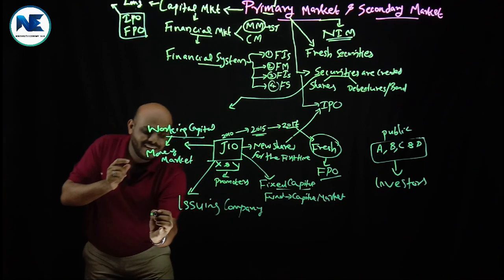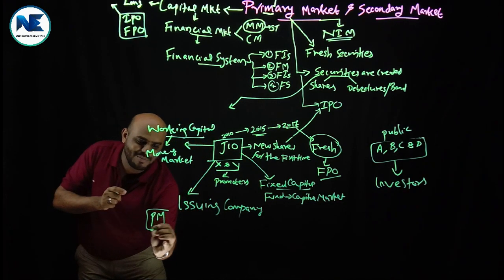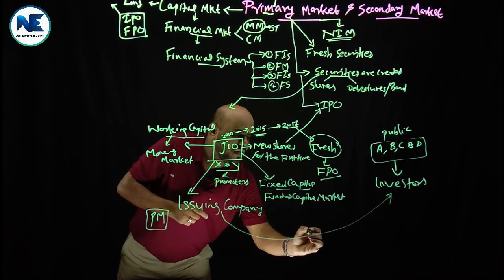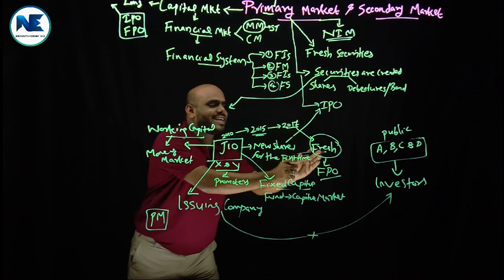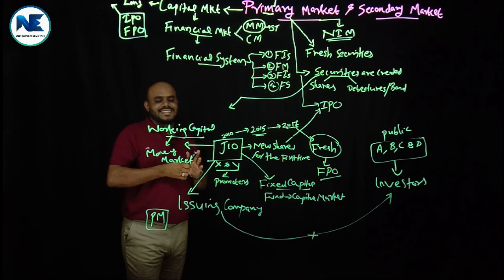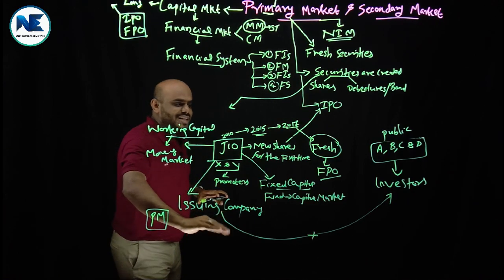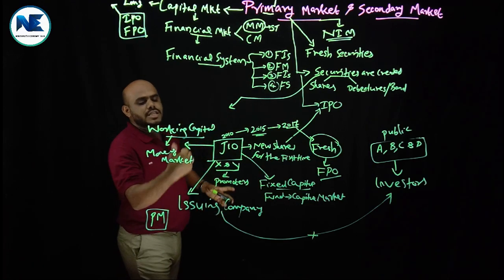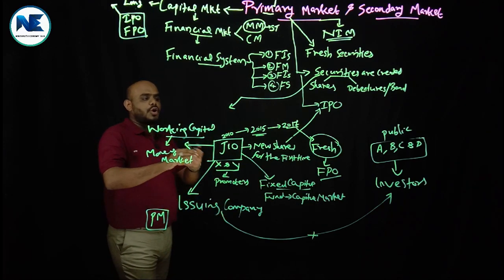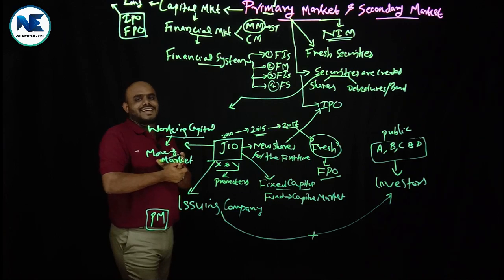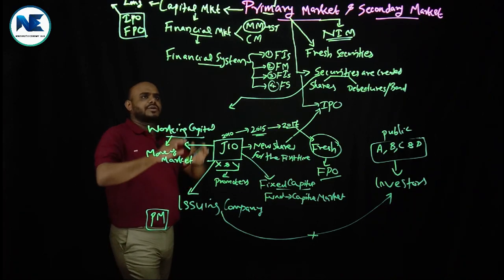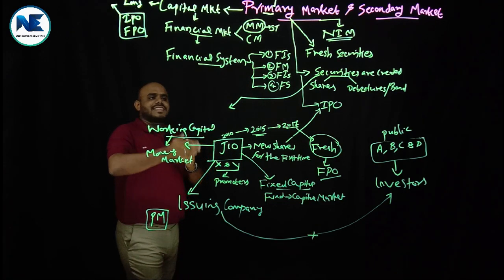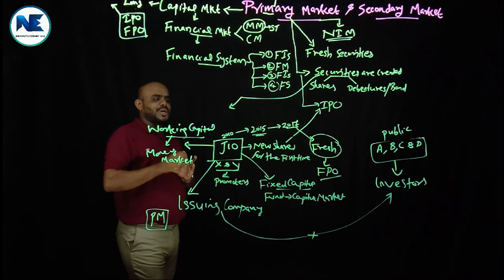My point is that here, the primary market creates a link between the issuing company and investors. Please note that point. There is a link between the issuing company and investors. And investors can only purchase shares, with no option to sell. These are the major points. So the primary market is the market for fresh shares or securities, where IPO and FPO happen.